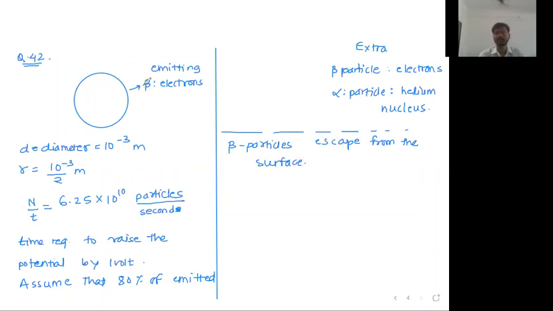जेवढे बीटा पार्टिकल्स, आता बीटा पार्टिकल्स म्हणजे इलेक्ट्रॉन्स म्हणूया. Okay, let us say electrons. So this surface is emitting the electrons at this rate, 6.25 into 10 raised to 10 particles or electrons per second. These many electrons are being emitted in 1 second. Okay, fine. How much time will it take to increase the potential of this spherical conductor by 1 volt? Let us assume